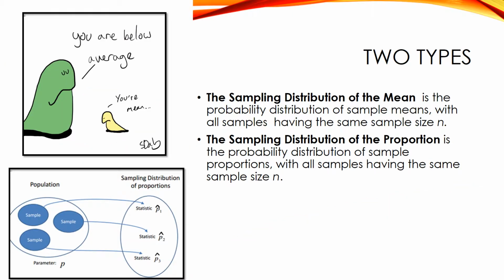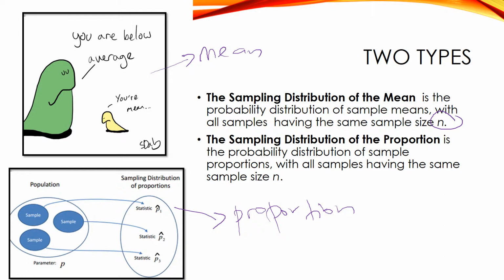And so far, sampling has two types. First is a sampling distribution of the mean, which is the probability distribution of the sample means with all samples having the same sample size n. And another one is the sampling distribution of the proportion, which means that it is the probability distribution of sample proportions with all samples having the sample size n.